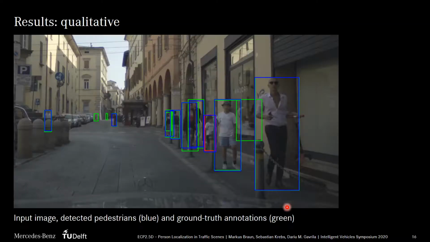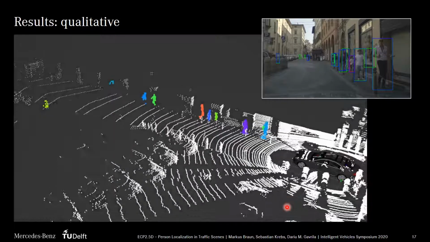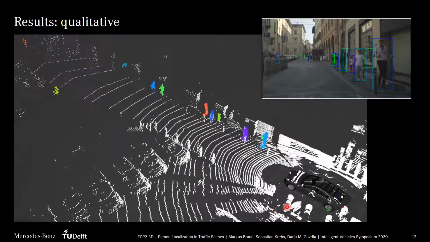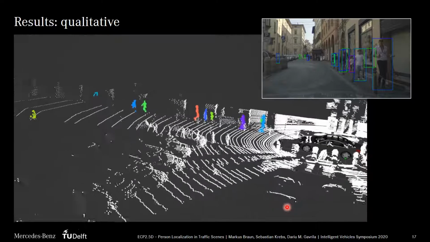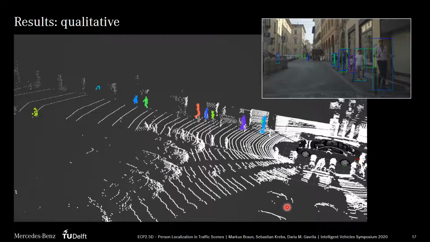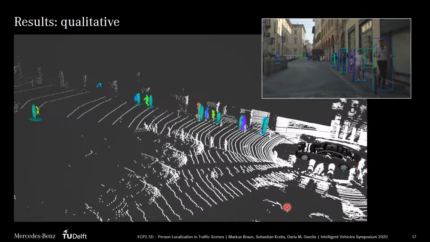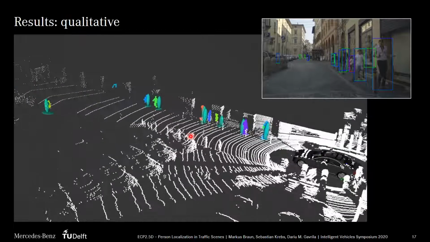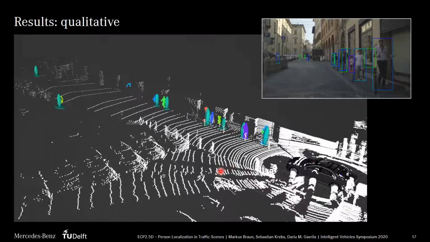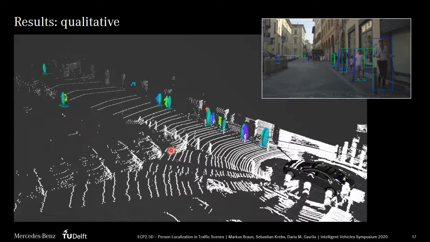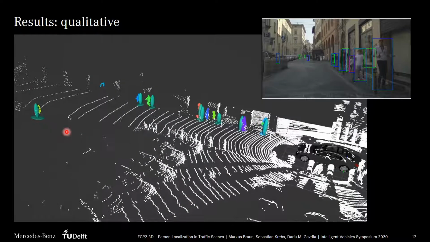Here we see qualitative detection results of our extended YOLO method, the first baseline. The blue predictions are quite accurate. Here we see the LiDAR point cloud corresponding to the image. The different colors depict the clusters found by our lifting approach. Using the bounding box position and estimated distance, we can calculate the 3D position shown by the teal upright ellipsoids. The flat ellipsoids show the estimated uncertainty, which is higher, for example, for the pedestrian here in the back. The overall accuracy looks good. Also for the child here it's pretty close.